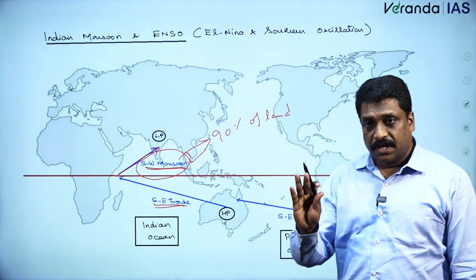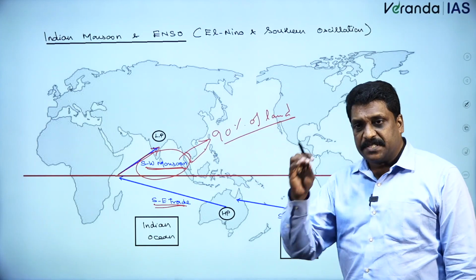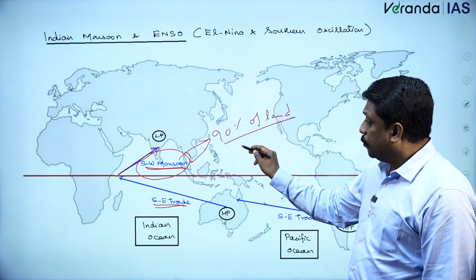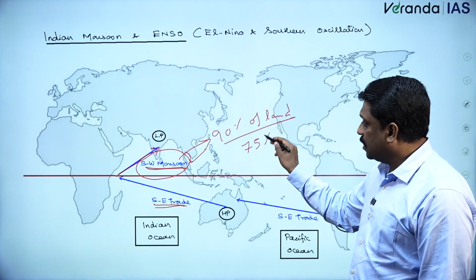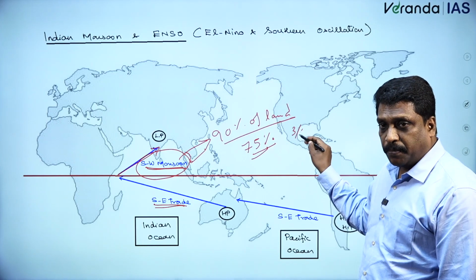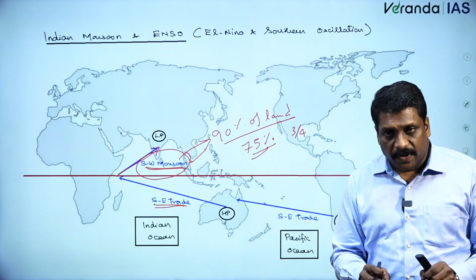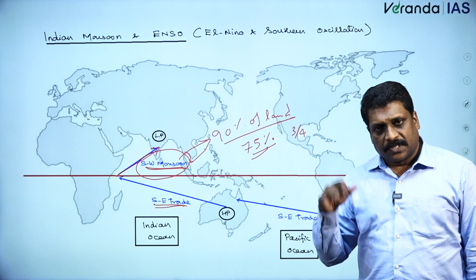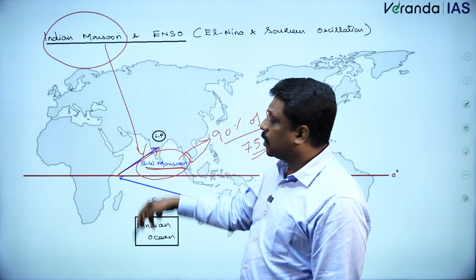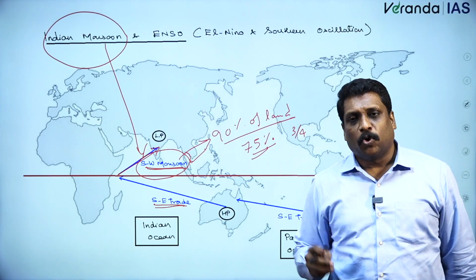Barring a few regions in India, 90% of the land is being covered by the single largest wind called the southwest monsoon. Number two, it brings nearly 75% of annual precipitation. Nearly three-fourths of the precipitation we experience every year is brought by one single wind called the southwest monsoon. That's the reason whenever I say Indian monsoon, by default, I am taking southwest monsoon, unless and until the examiner specifically says that he's talking about northeastern monsoon.